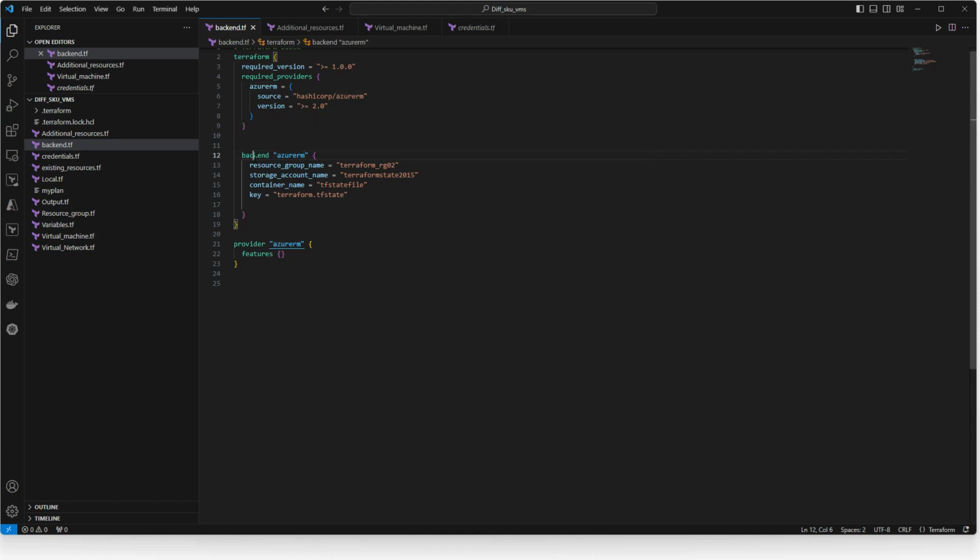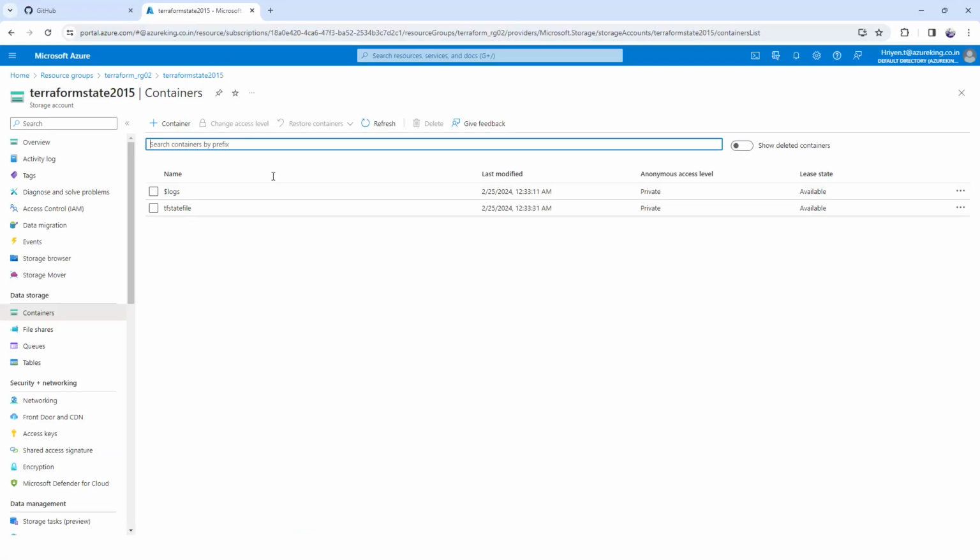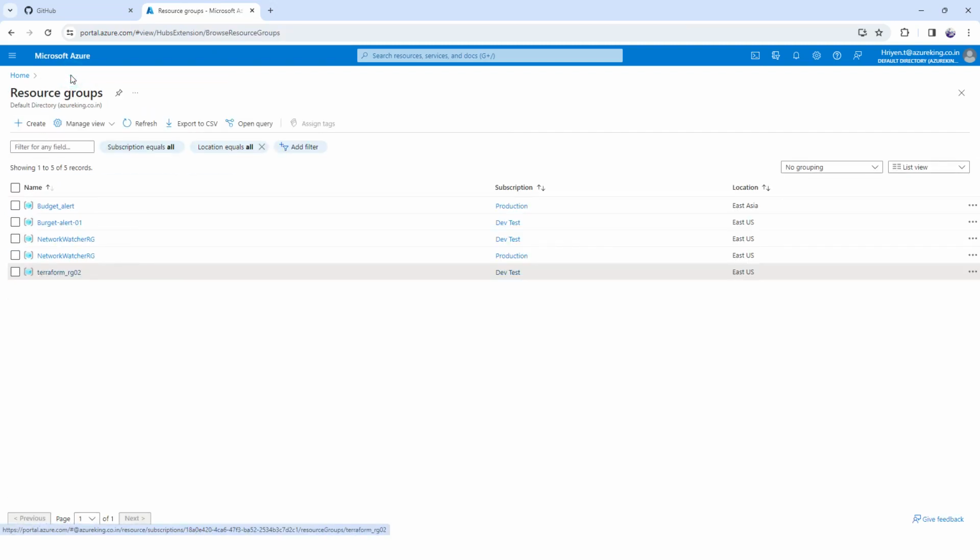With a backend, the state file is stored in a centralized location. When it comes to Azure, we can store it in a storage account. If you're going with AWS, the state file can be stored in S3, and DynamoDB for locking.